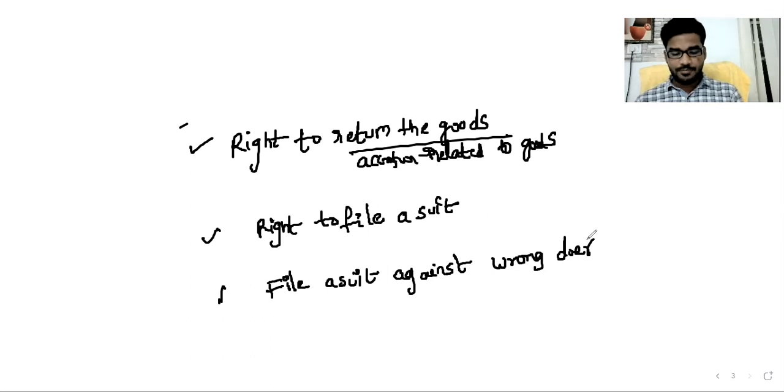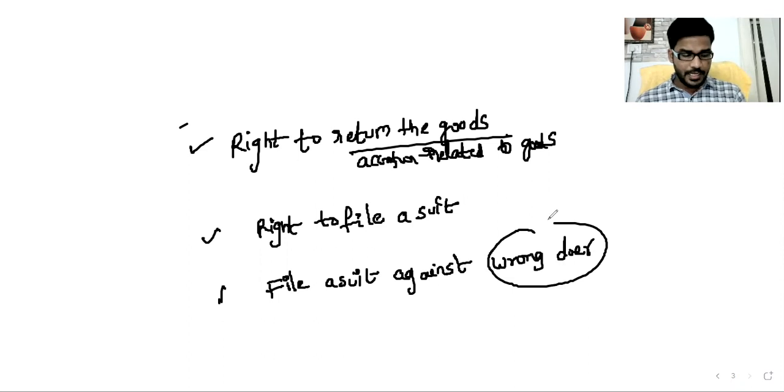What is the meaning of a wrongdoer? What is meant by wrongdoer? Tell me, what is a wrongdoer?